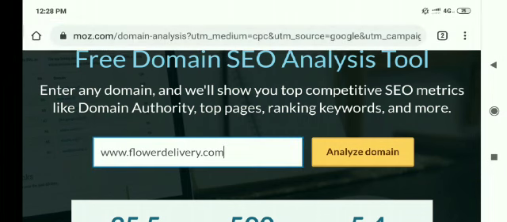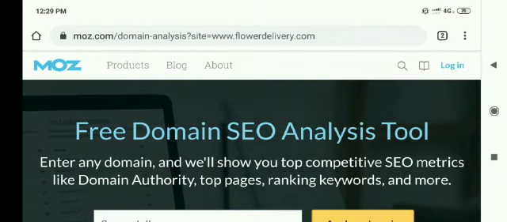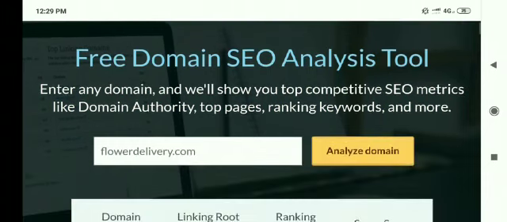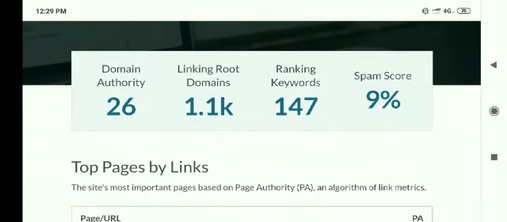First, you need to paste your domain here. I prefer you to paste your domain rather than typing the domain name because of typo errors. So it's a safer side to copy and paste the domain here, and then just press this button, analyze domain, and let's see what result is provided. Okay, so it has fetched very quickly. It doesn't take much time. It's a very good tool.